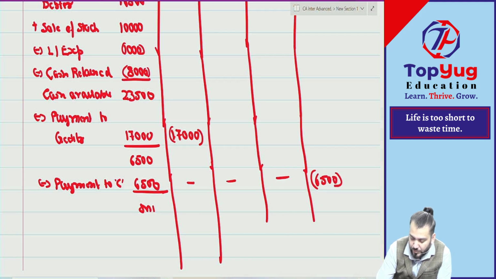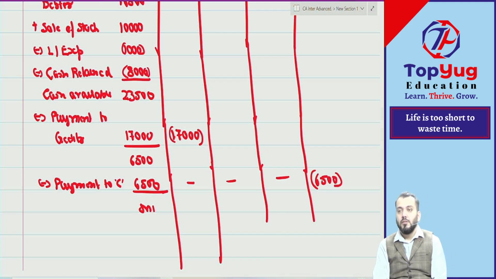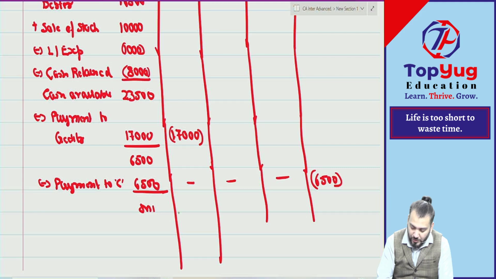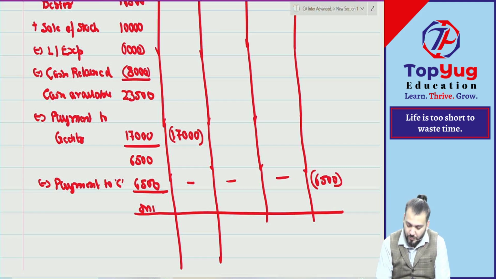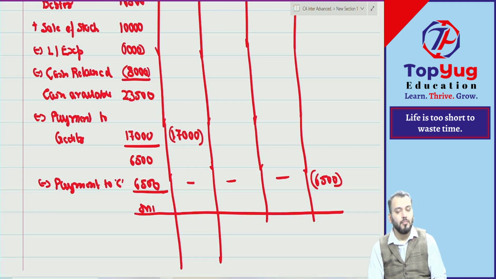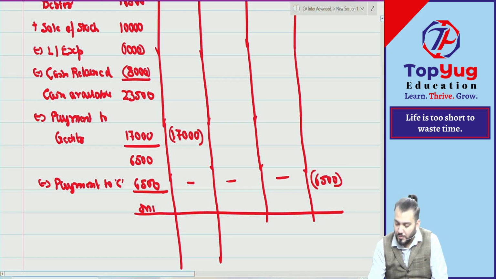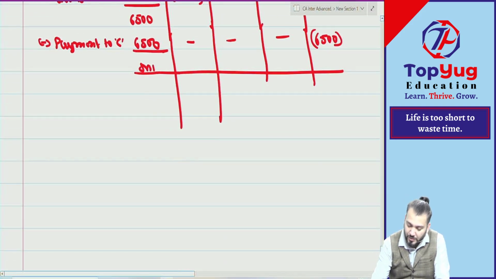Understood? Have you understood this calculation? Correct. Now can you give me the balance outstanding?